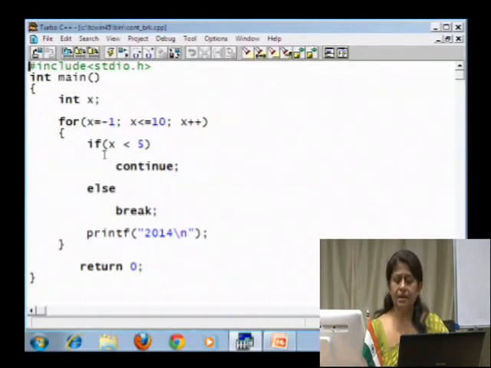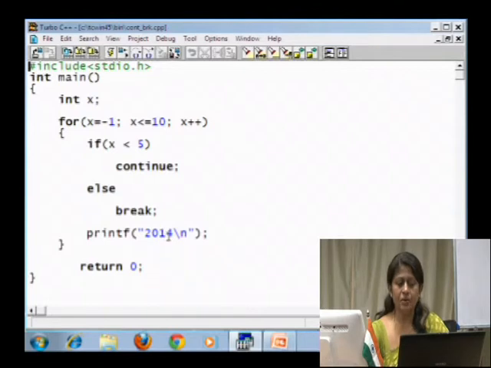We are checking the condition: if x is less than 5, it should continue, that is the loop body goes to the next iteration. If x is not less than 5, you need to break. Then within the for statement you have a printf statement with some message.